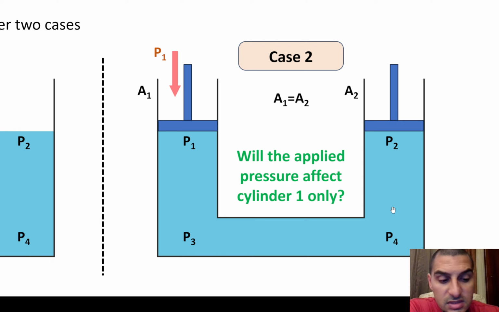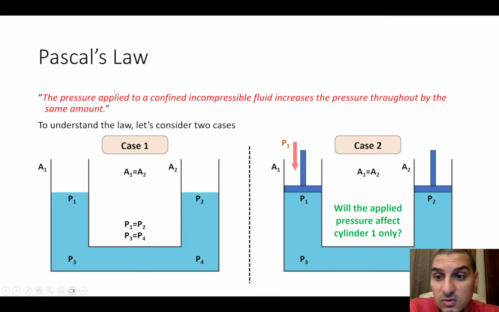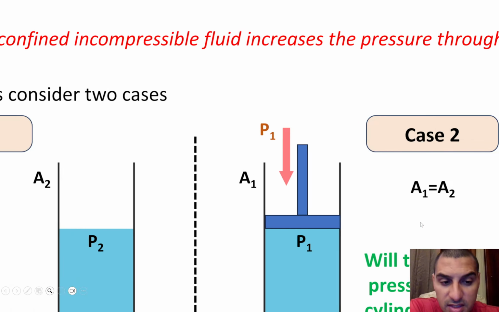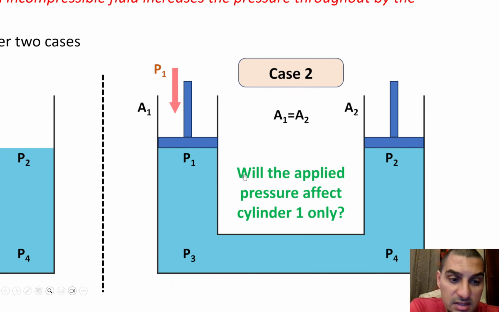But in case of liquids, this is a different case, and this is what Pascal's law is about. It says that the pressure applied to a confined incompressible fluid, so this is a confined incompressible fluid, increases the pressure throughout, meaning that it increases the pressure in the whole fluid by the same amount. So if you look again at this example, based on Pascal's law, the pressure that's applied here is not only affecting this side, it affects all the fluid. So it means that the pressure P2 is going to increase as well.